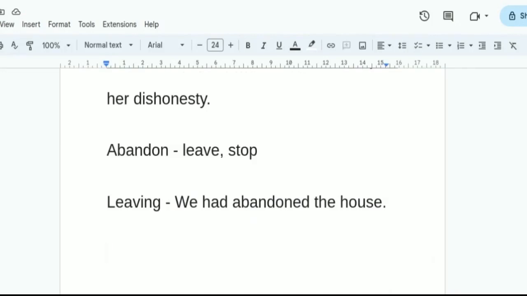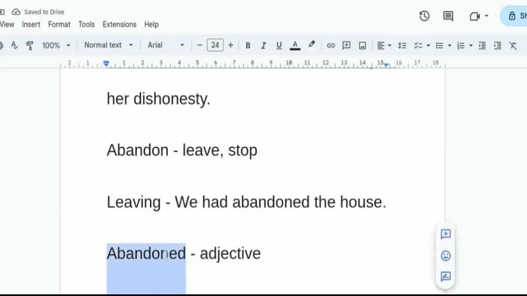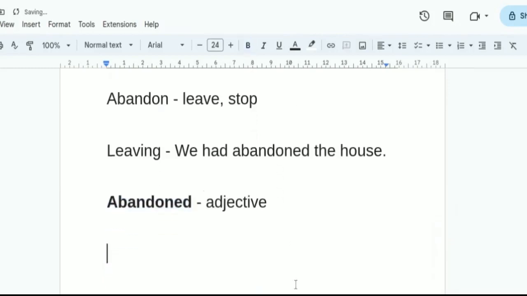There is also another use of abandon in this context. When we consider leaving something, abandoned is basically an adjective, and we can use it this way.